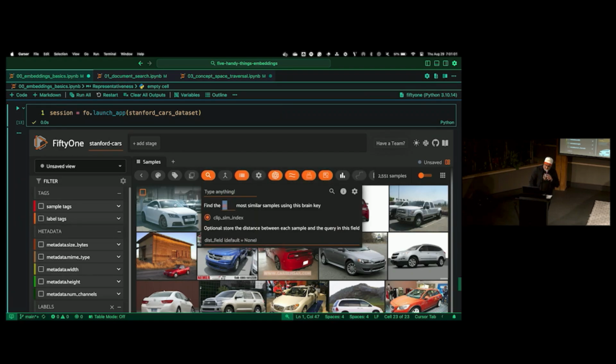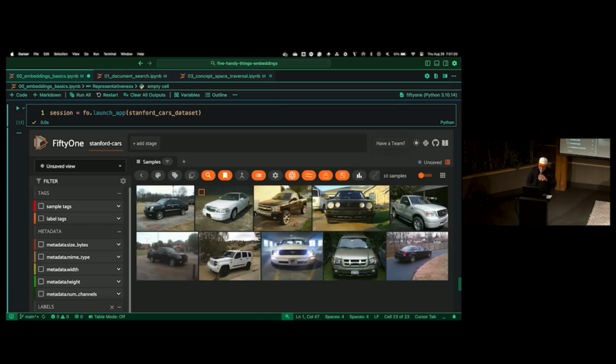So in this case, the other 2 models are image-only models, so I can only use CLIP to do a text similarity search. But I could do something like "really ugly gas guzzler." How do you spell guzzler? Guzzler, right? Okay, it's quite accurate, right? If anything, they are really ugly. But this is cool. It allows us to do some interesting things like that.